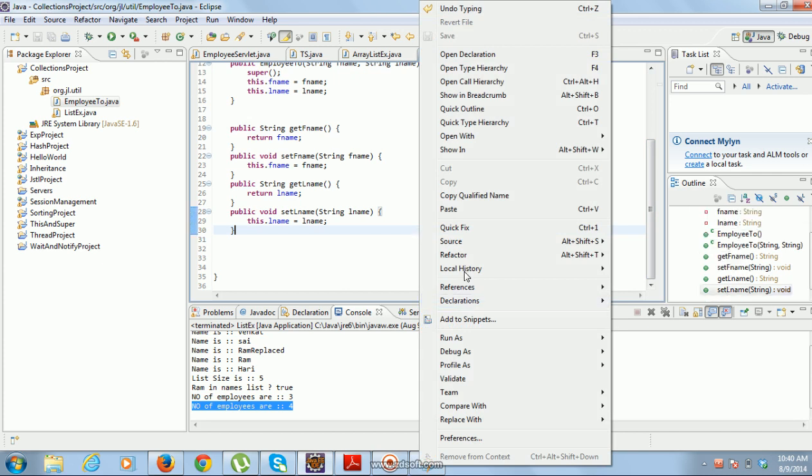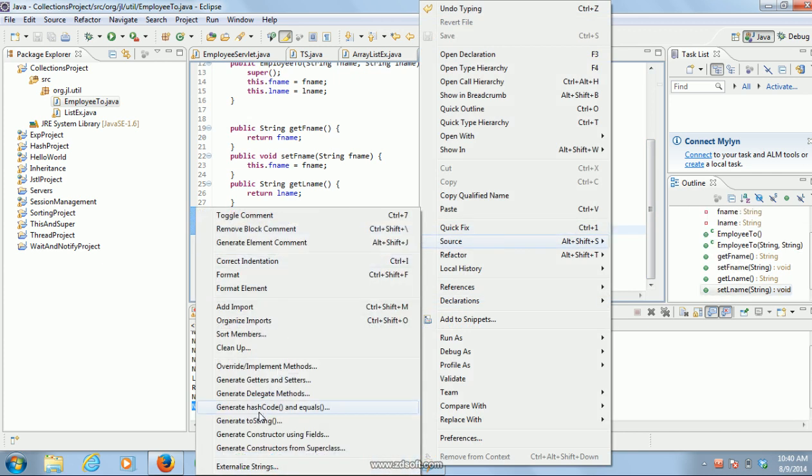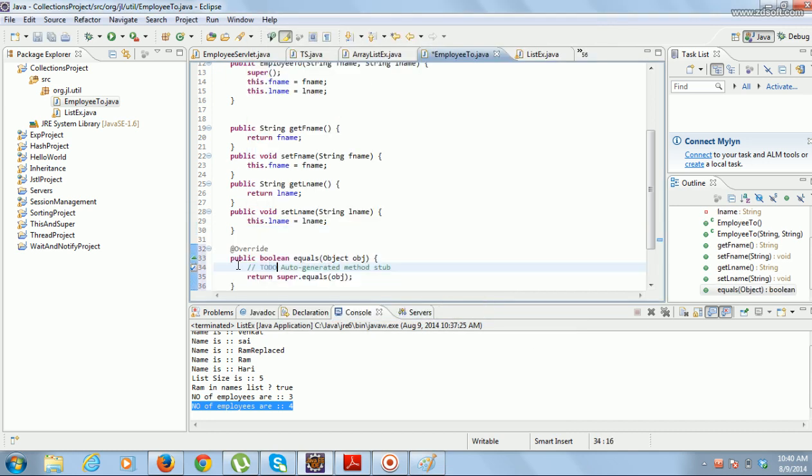Right click, source. I am using the IDE to generate the equals method. Okay, I am overriding the equals method. I am using this just to get the signature, not for anything else. You have to override the equals method. EmployeeTO2 is equal to, you have to typecast the argument.